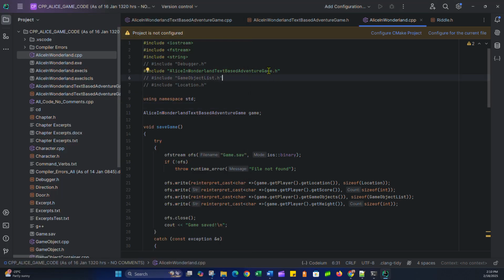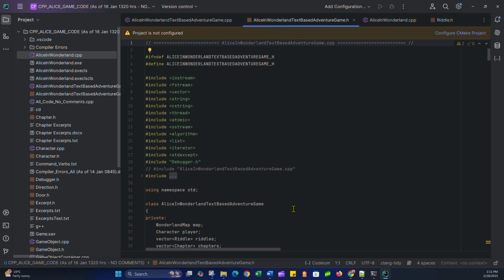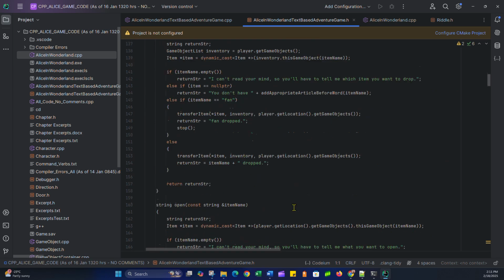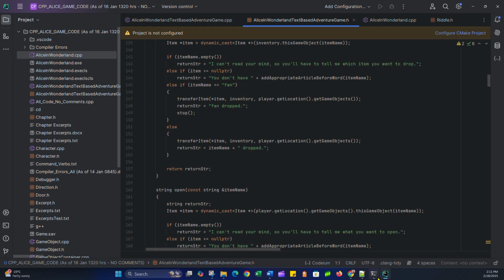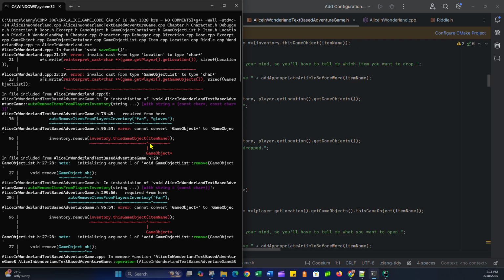So on line 5, I do include the header file of text-based adventure game, and it's saying in my function, I already forget the name of the function, auto remove items from player inventory. Excuse me. There's an issue.